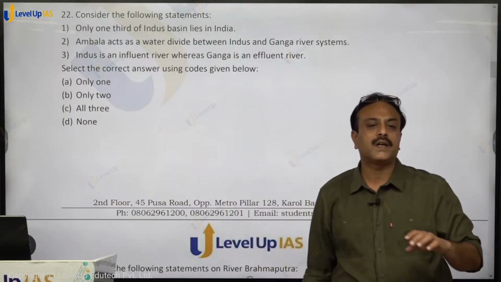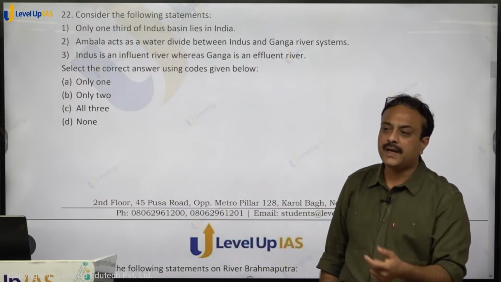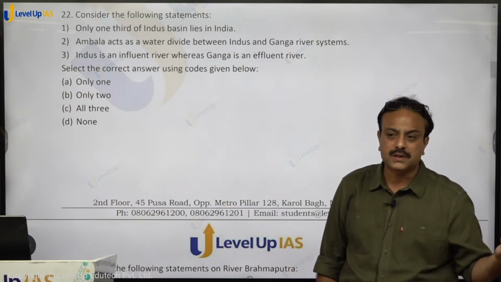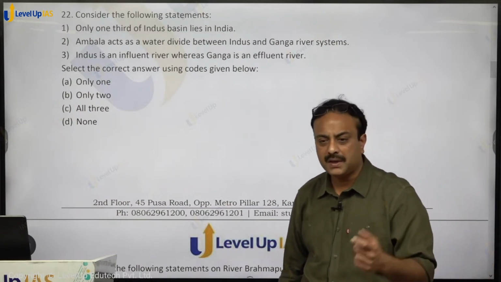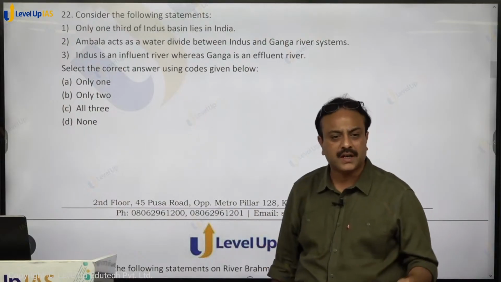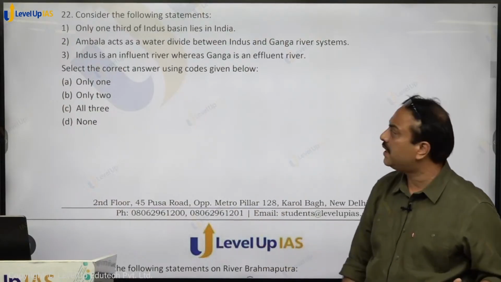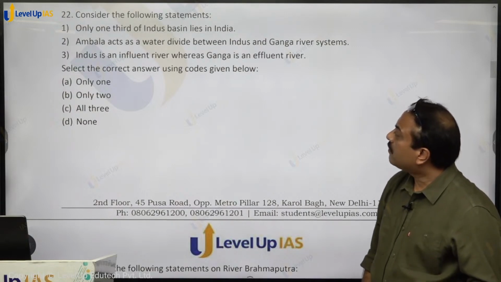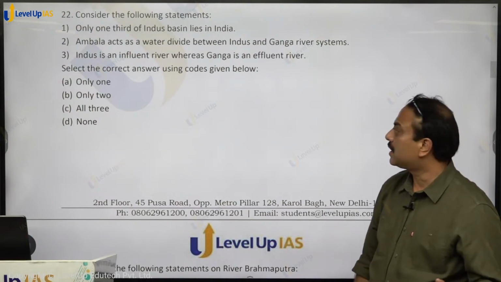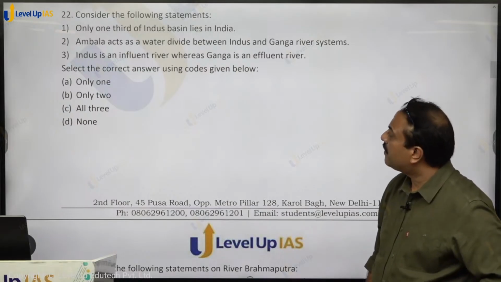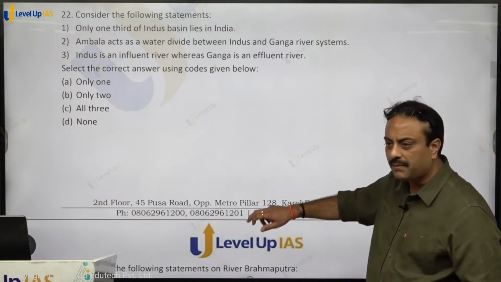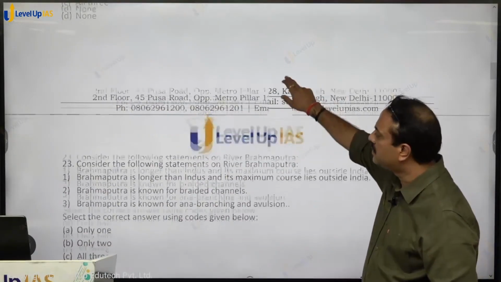So Indus moves from the region of Himalayas and then moves through the desert region in Pakistan, Sindh province. There the rainfall is comparatively much less. So it is called influent. So Indus is an influent river, 100% correct. Ganga is an effluent river, 100% correct. 1/3 of the Indus basin lies in India, the remaining part lies in either Tibet or Pakistan. Ambala acts as a water divide, it's correct. Indus is an influent river, correct. All the three statements are correct, so option C, C for cat, shall be the right answer.